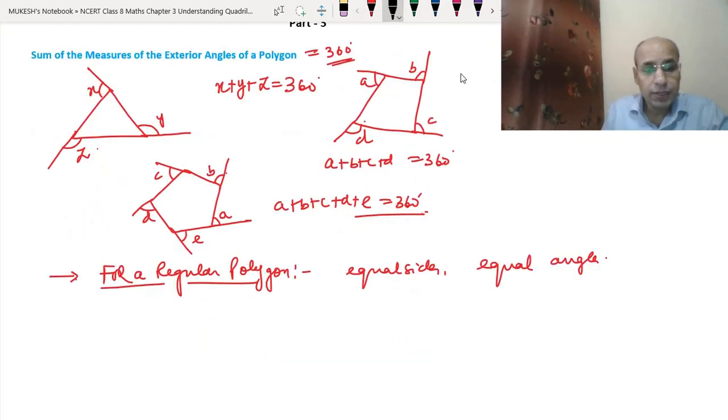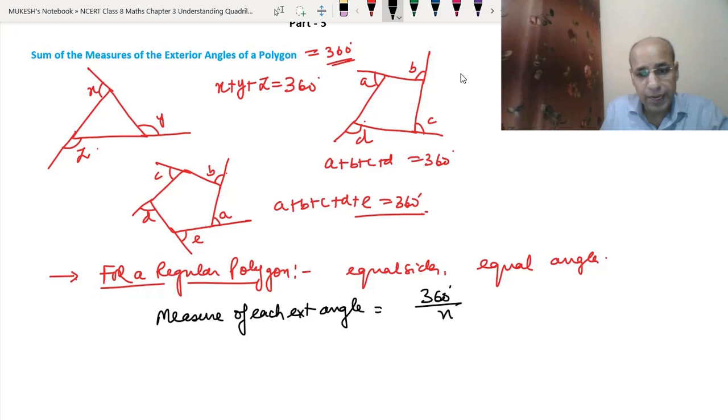Suppose the number of sides is given and you are asked to find the measure of each exterior angle. Then the measure of each exterior angle will be equal to 360 degrees divided by n, where n is the number of sides. We can use this formula.